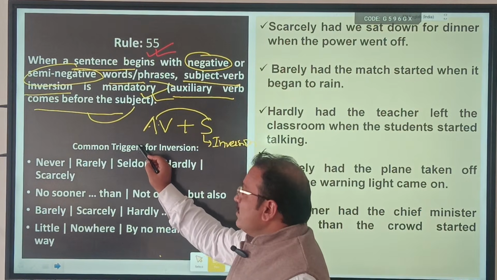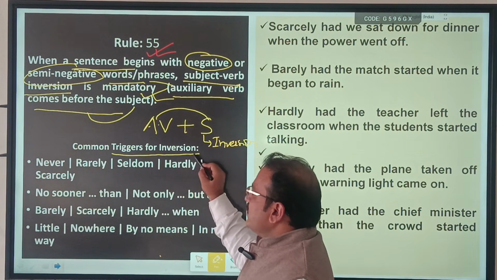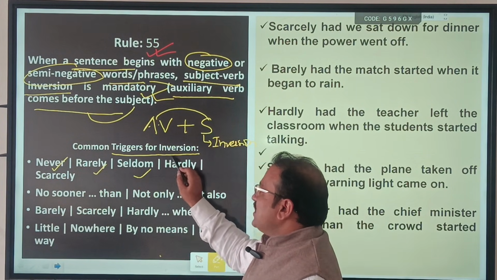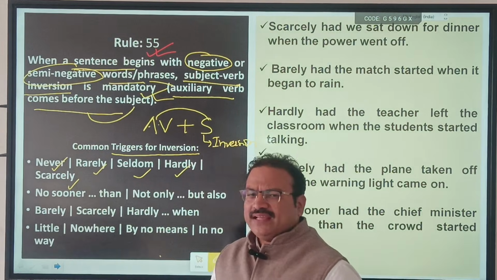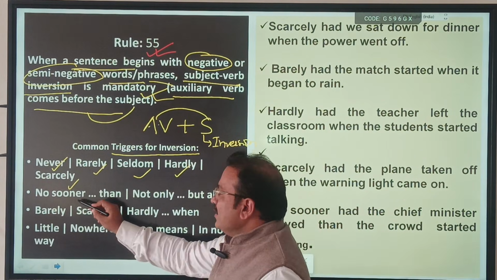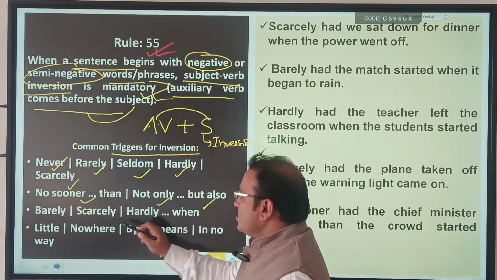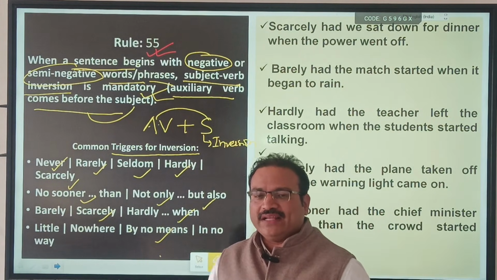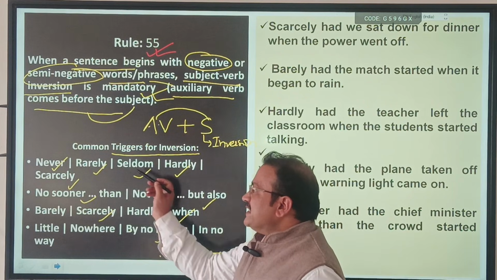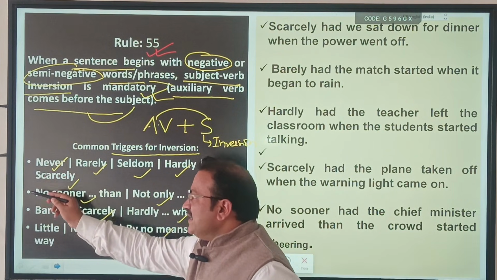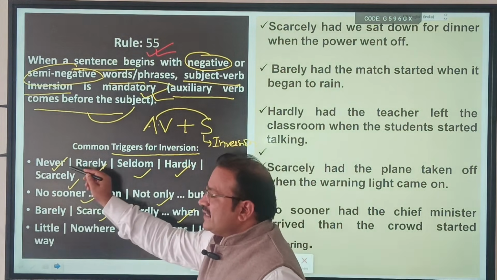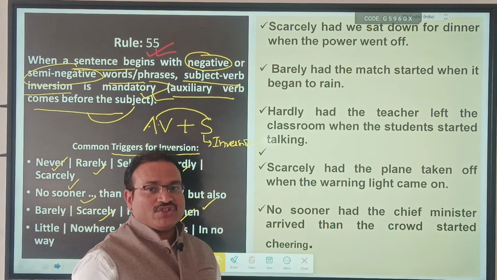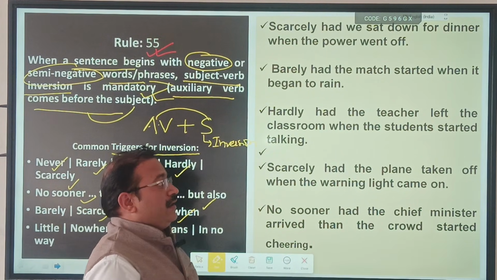Some common triggers for inversions, like the sentence can start with never, rarely, seldom, hardly, scarcely. These are negative words. No sooner than, not only, but also, scarcely when, hardly when, by no means, in no way. If any sentence begins with these triggers or these negative words, then we shall apply inversion formula.